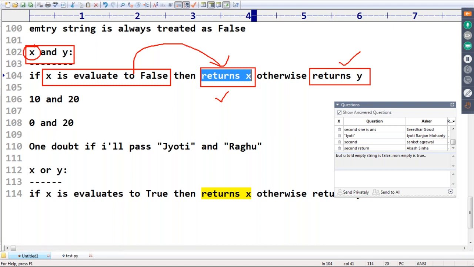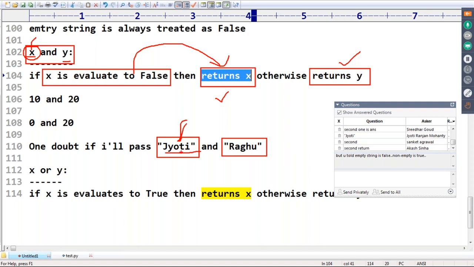If the first one is false, it returns the x value. If the first one is not false, it returns the y value. So if the first one is false, I return the first one; if not, I return the second one.